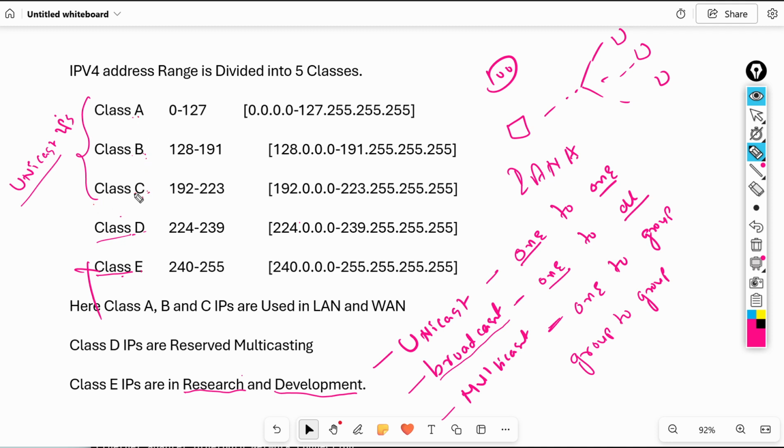Class A, Class B, Class C IPs are unicast IPs. Class A range is 0 to 127. Class B range is 128 to 191. Class C range is 192 to 223. These ranges are fixed. We cannot increase or decrease these ranges. It is very, very important to remember for interviews.